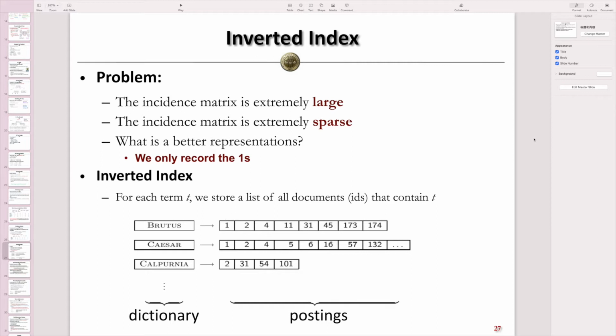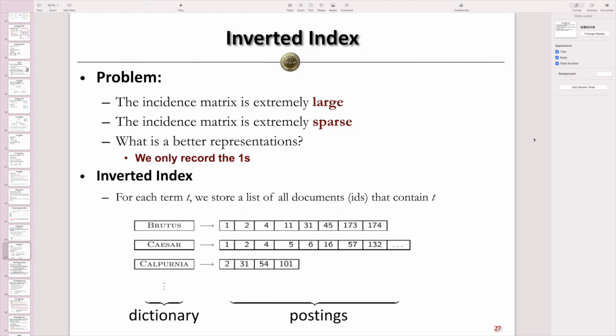First of all, when we have lots of documents, and the documents may also contain lots of words, lots of terms, then the incidence matrix we mentioned before between terms and documents will be very large, and sometimes can be extremely large, right? Let's assume we have the internet as all the documents, and the internet contains all the words in them. Then the incidence matrix for the whole internet for the search engine will be extremely large, which is almost impossible to handle.